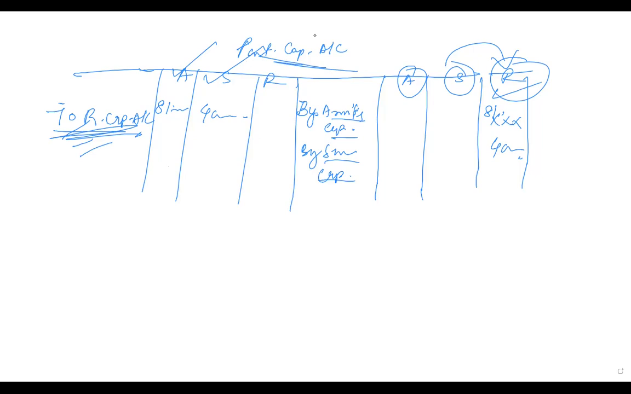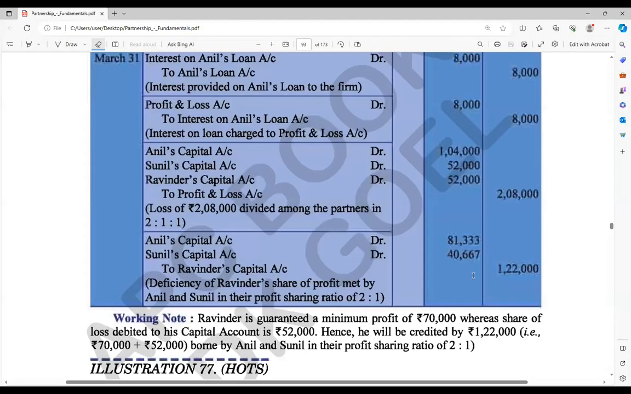So this entry only we are seeing here. If you have no doubt, we can move to the next. Anil capital account debit, Sunil capital account debit, to Ravinder capital account 81,333, 40,667, and 1,22,000. Clear? Yeah, sir. Okay.